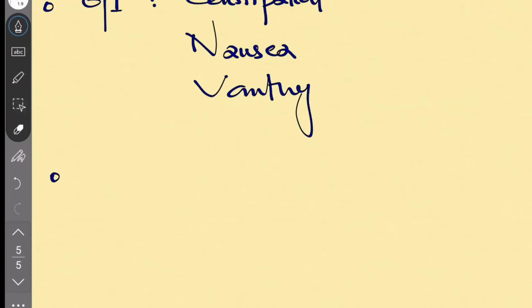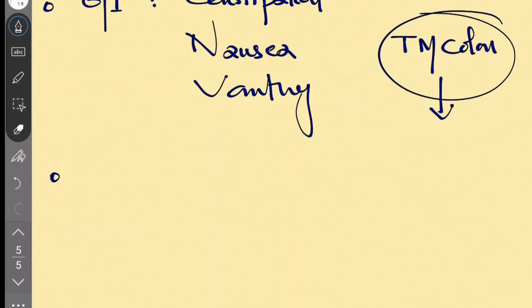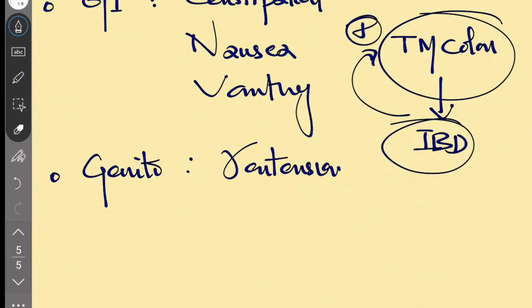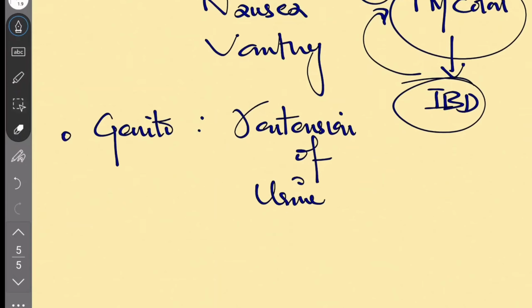Next, opioids may precipitate toxic megacolon in patients with IBD. Toxic megacolon, it precipitates in whom? In IBD patients. Genitourinary effects include retention of urine. Retention of urine is very important.